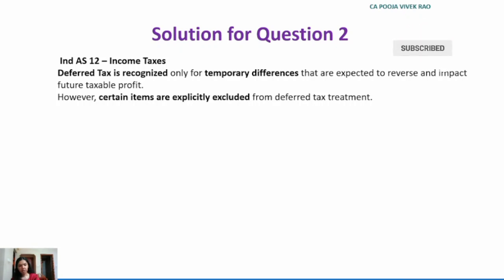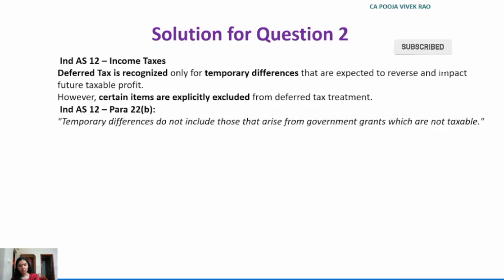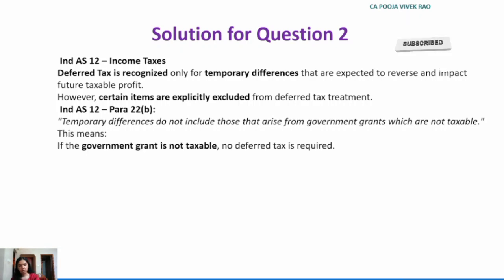So, as per Ind AS 12 para 22b, temporary differences do not include those that arise from government grants which are not taxable. In this case also, the question has mentioned that the government grants are not taxable. So, this means that if the government grants are not taxable, no deferred tax is required.